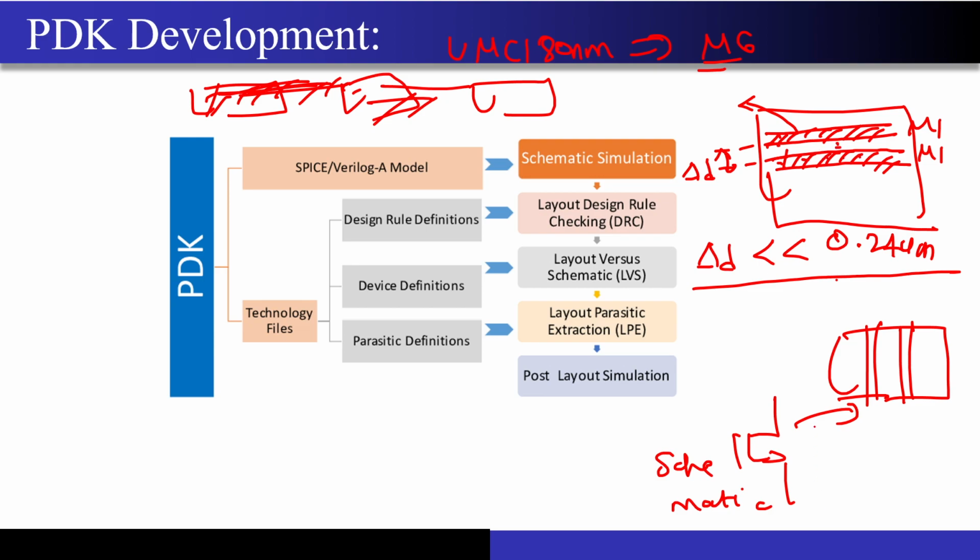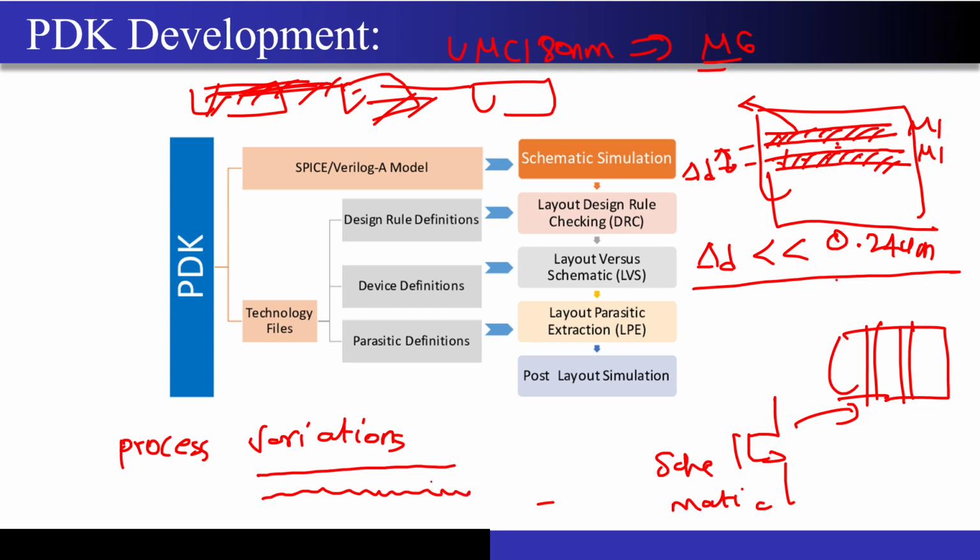And why is it the case? Because I told you there are process variations that happen, right? There are process variations that occur during the fabrication of the semiconductors, right? So now what are these process variations? So let's say this is the metal I have. The lower edge of the metal may look something like this. It is wiggly. It is not a straight line. And even the top edge of the lower metal may look wiggly like this, right? So now what has happened? If you don't maintain this minimum distance of delta D, then these wiggly edges will short with each other.